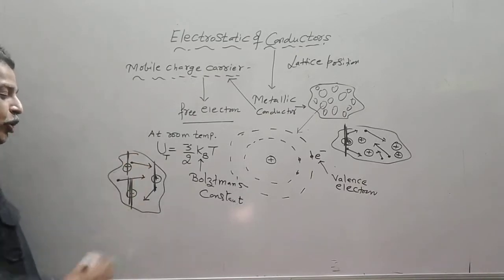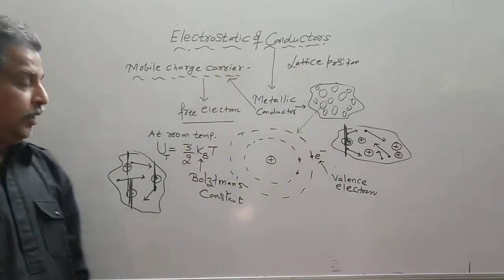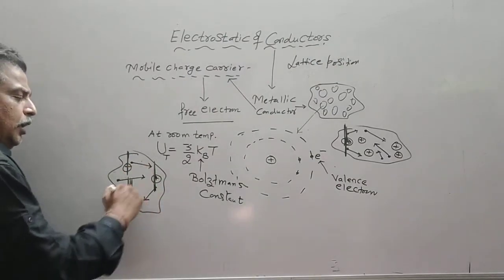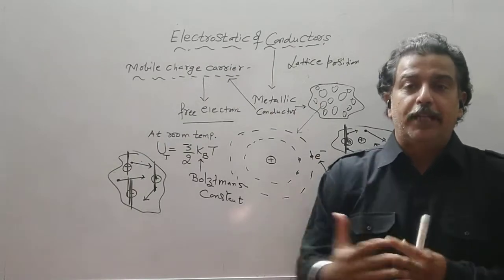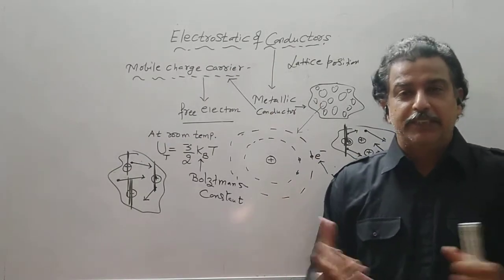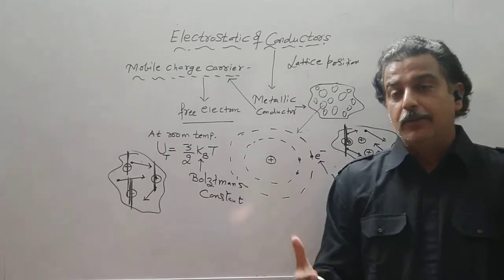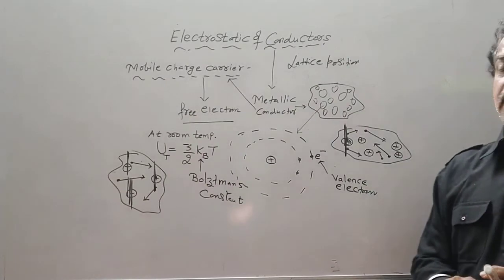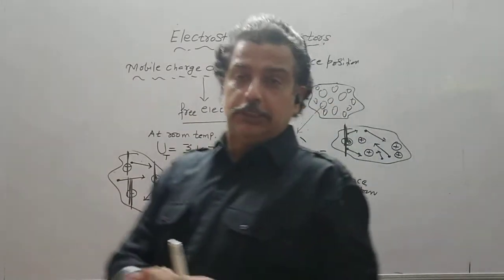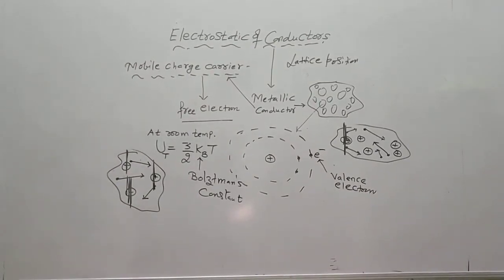They are heavier, so they will not move. The electrons keep on moving in random directions because they possess thermal energy 3/2 kBT, and they keep on colliding with the positive ions which are oscillating about their mean position. This is the intrinsic behavior of a conductor at room temperature.